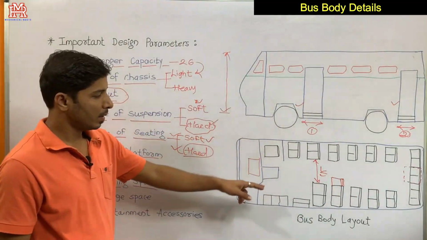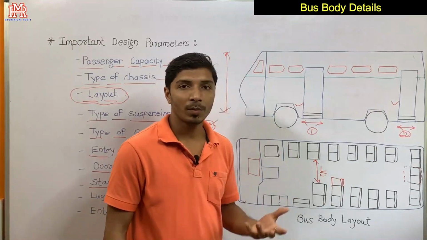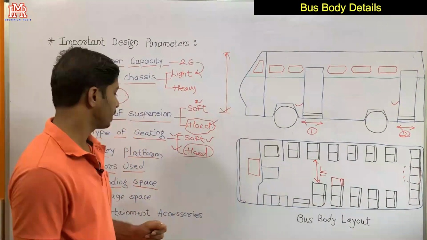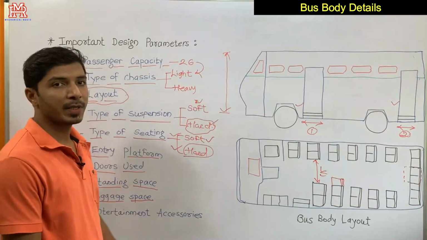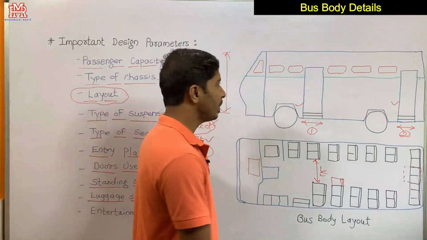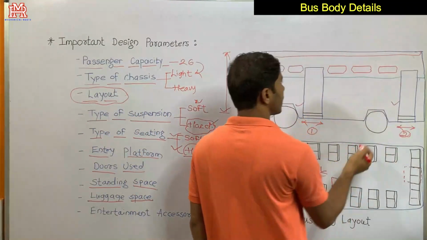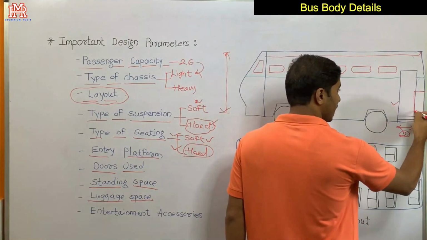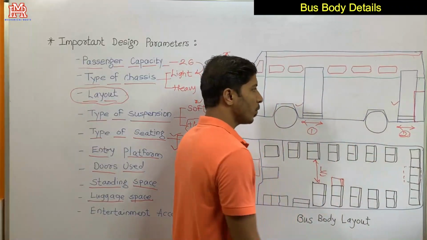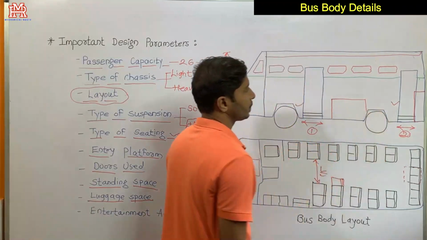This may ensure the proper comfort of passengers for long distance journeys. And now luggage space. Luggage space is basically provided, maybe as racks here, or in some luxury buses the racks may be provided in this portion, and in some cases the racks will be provided here also.